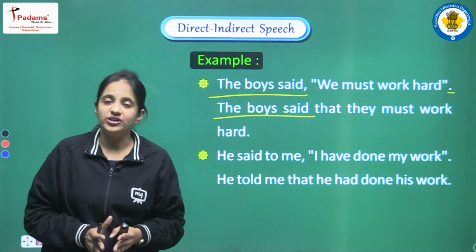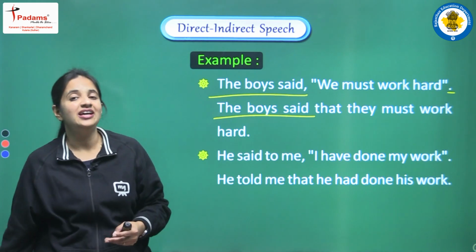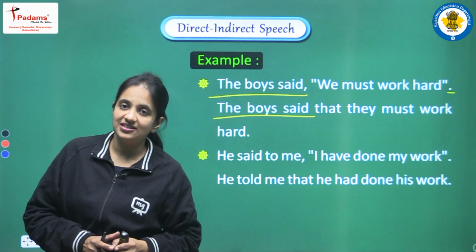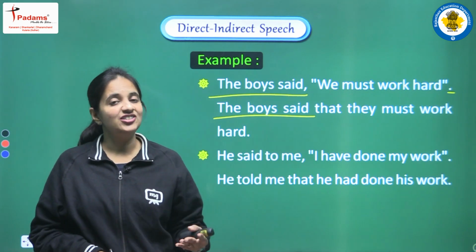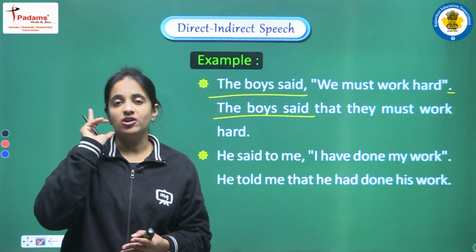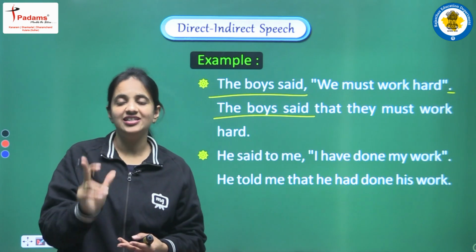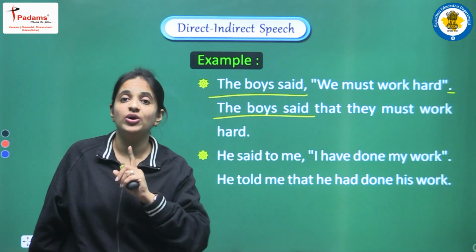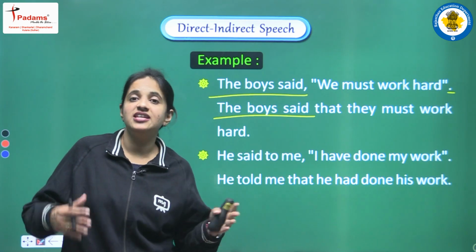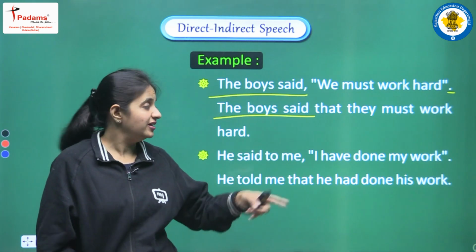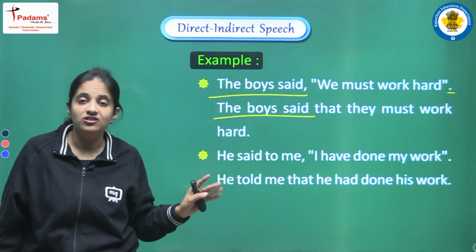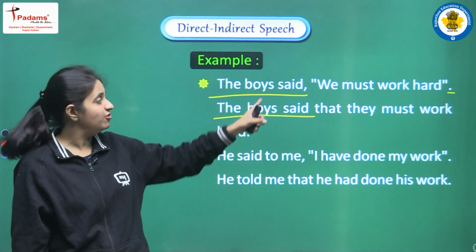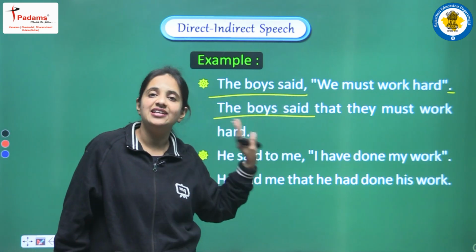Clear? So in the reporting verb we have to do only one change. We have discussed this thing earlier, that we don't do any changes in the pronoun or any other changes in the reporting verb. The reporting verb has only one change, and that change is, if there is an object, then we change said to into told. But here in this reporting verb we have no object, so that change is also not applicable here, and we write the same said as it is.